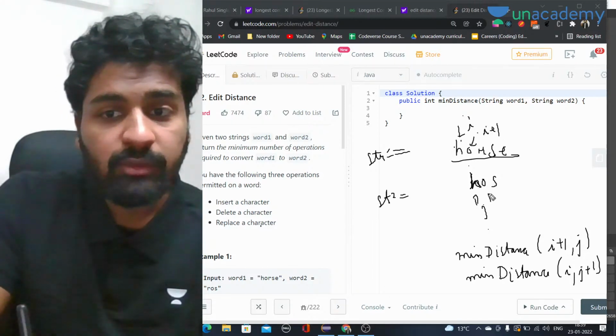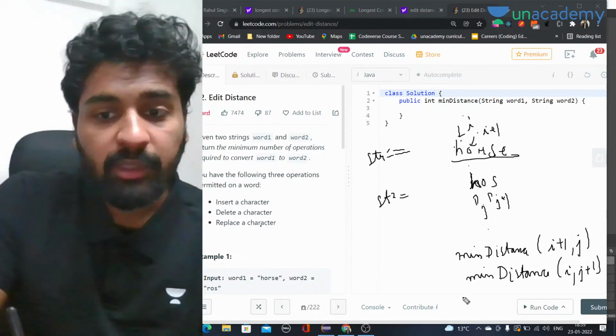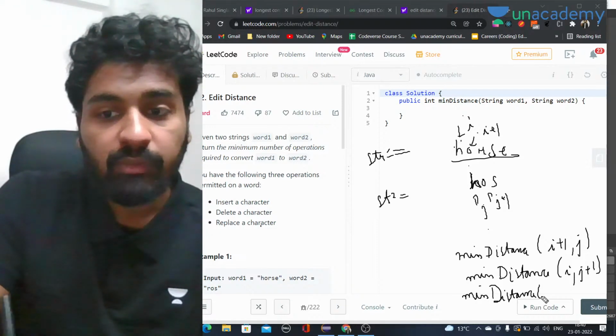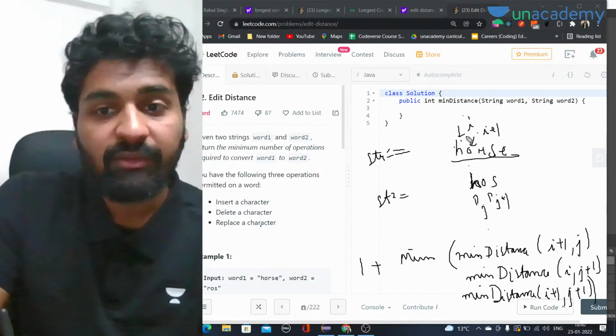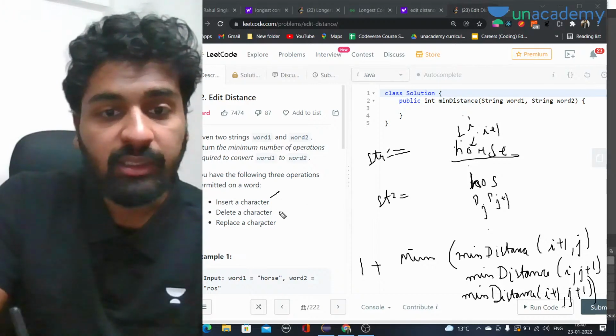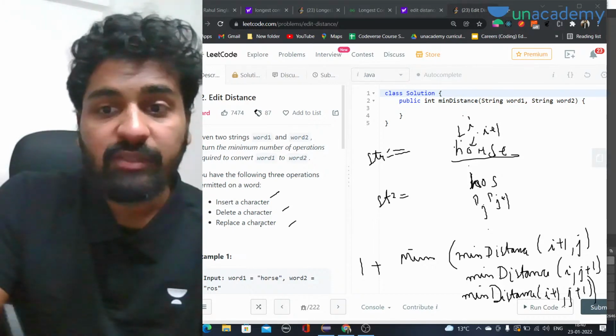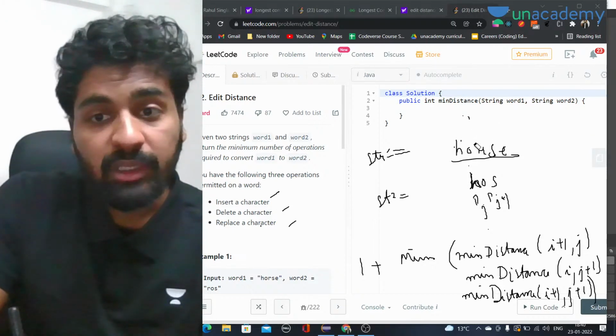This will become i plus 1 and j plus 1. So we have to call the minimum distance for i plus 1, j plus 1. Now we have to take the minimum of all three operations, and add 1 to it because we have done at least one operation. Either this or this. And this was the case when they are not equal. This is the only case when they are not equal.